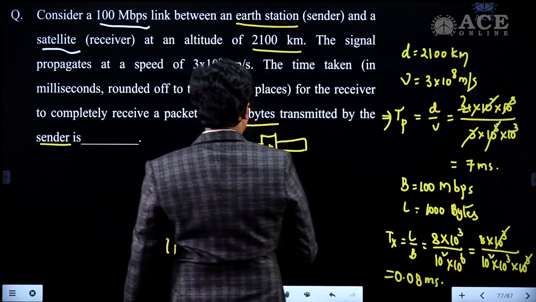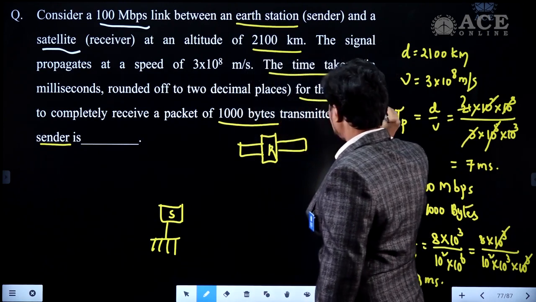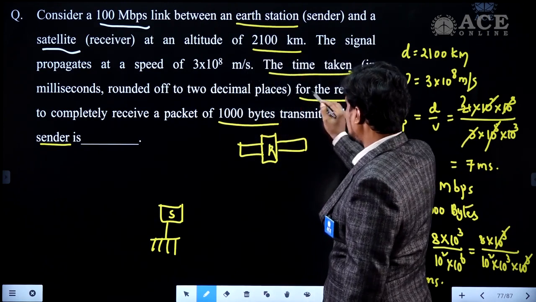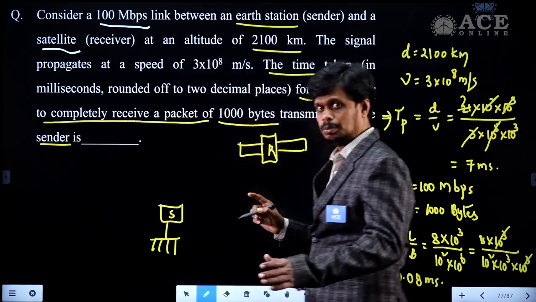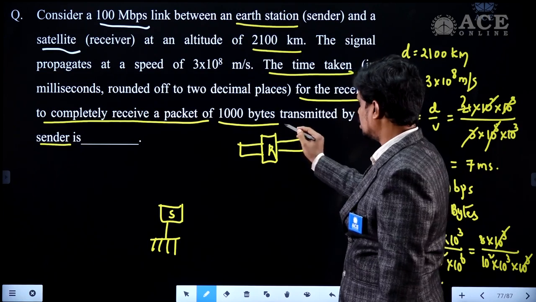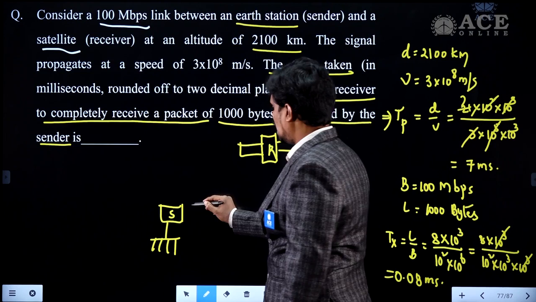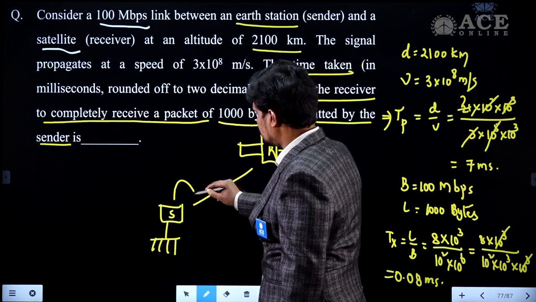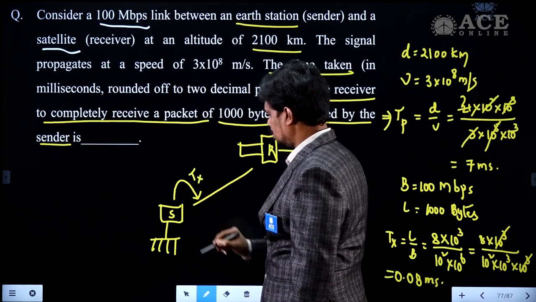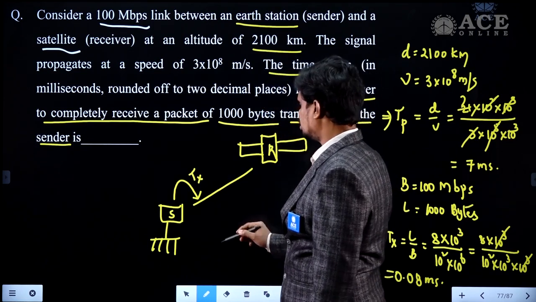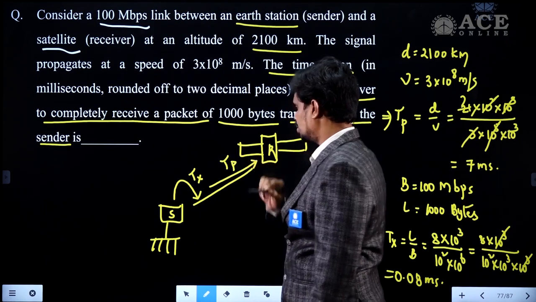Now understand the question statement here. The time taken for the receiver, who is the receiver? Satellite. The time taken for the receiver to completely receive a packet of 1000 bytes transmitted by the sender. It means first the sender has to place the message onto the channel, for that it takes Tx time. And this message needs to be propagated to the receiver, for that it takes Tp time.